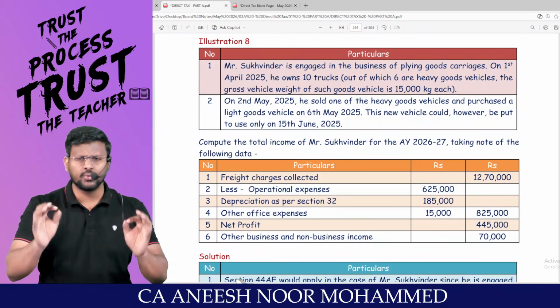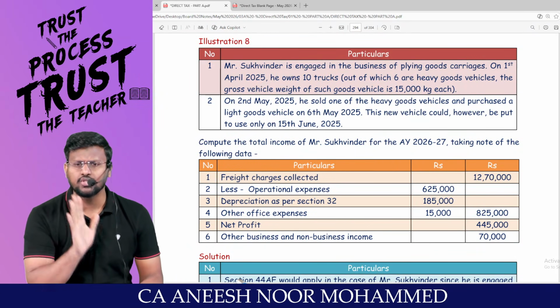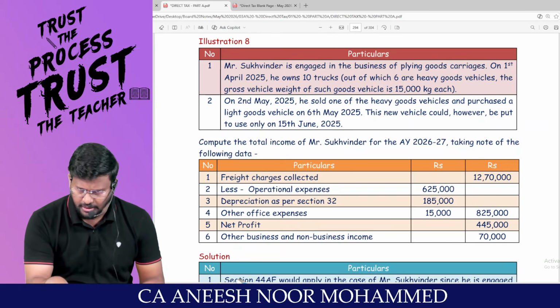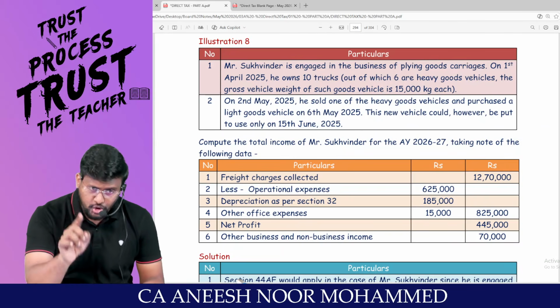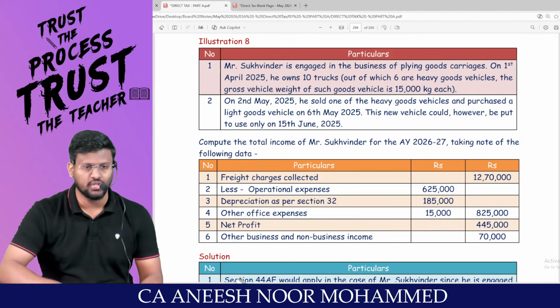That's it with illustration number 7. Just take 7 to 8 minutes of time. I will solve illustration number 8. You redo that illustration number 7 in your notebook and come back. We will be solving illustration number 8.